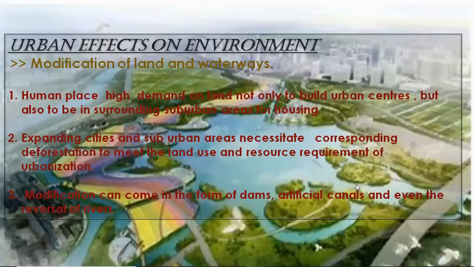Now, the modification of land and waterways. Humans place high demand on land not only to build urban centers but also in surrounding suburban areas for housing. Expanding cities and suburban areas necessitate corresponding deforestation to meet the land use resource requirements of urbanization. Modification can come in the forms of dams, artificial canals, and even the reversal of rivers.